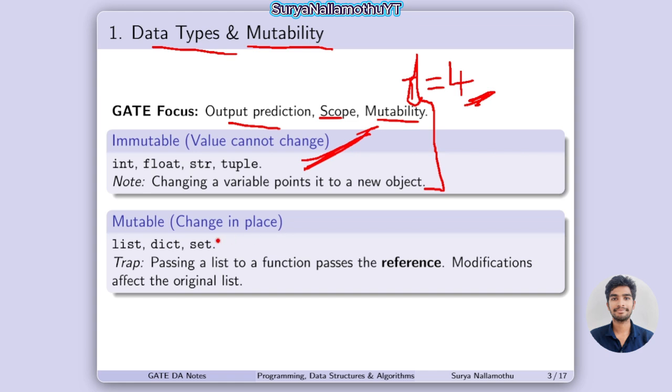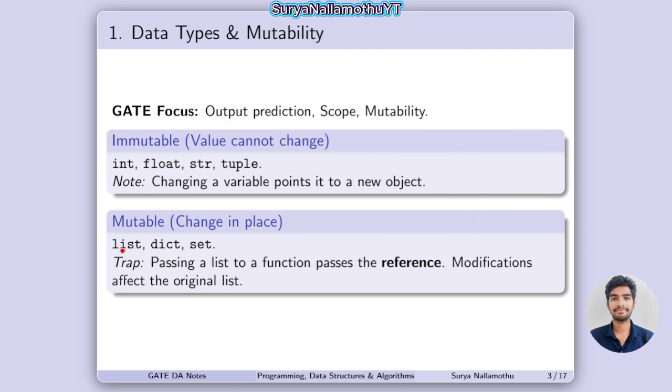Mutable means change in place. It means we can change this value of 4 at this point. So the list, dictionary, and set are mutable, which means they are changeable. We know pop, append, and push operations happen here on the items. They help to change in place.